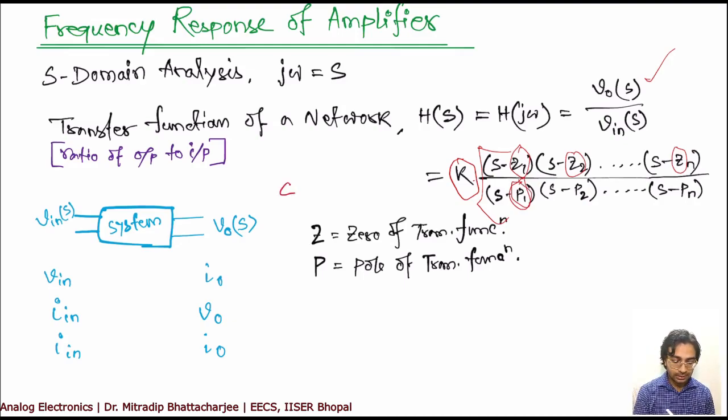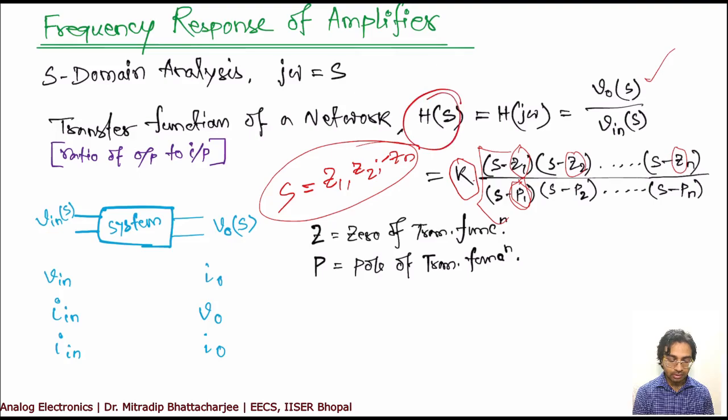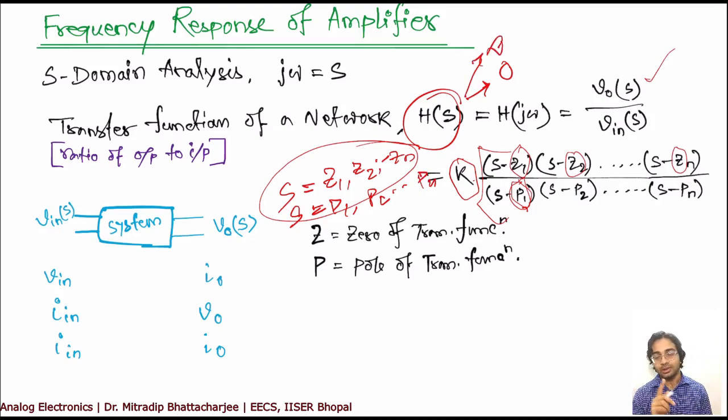If S becomes equal to any of Z1, Z2 up to Zn, the transfer function will become 0. If S becomes equal to any of the poles, then the transfer function will tend to infinity. So zeros and poles decide whether your transfer function is tending to 0 or to infinite value.